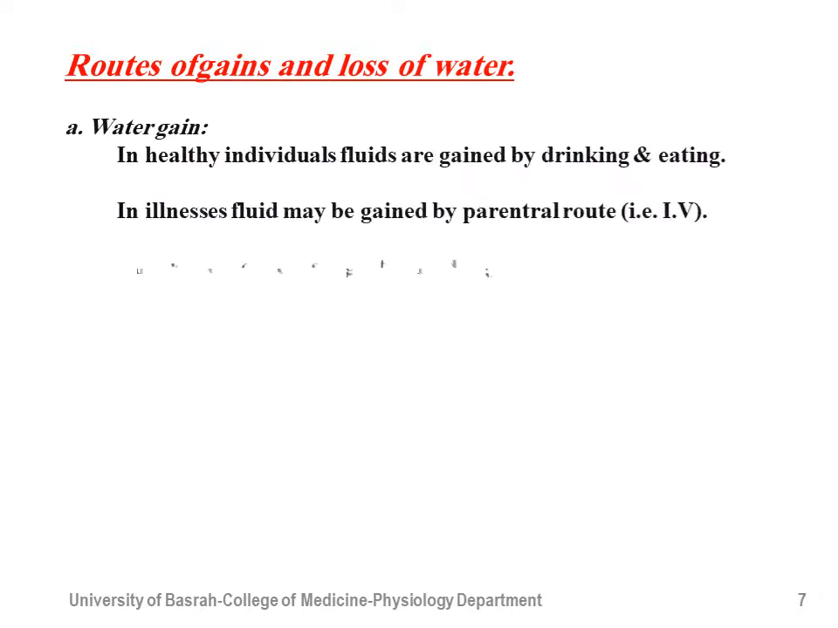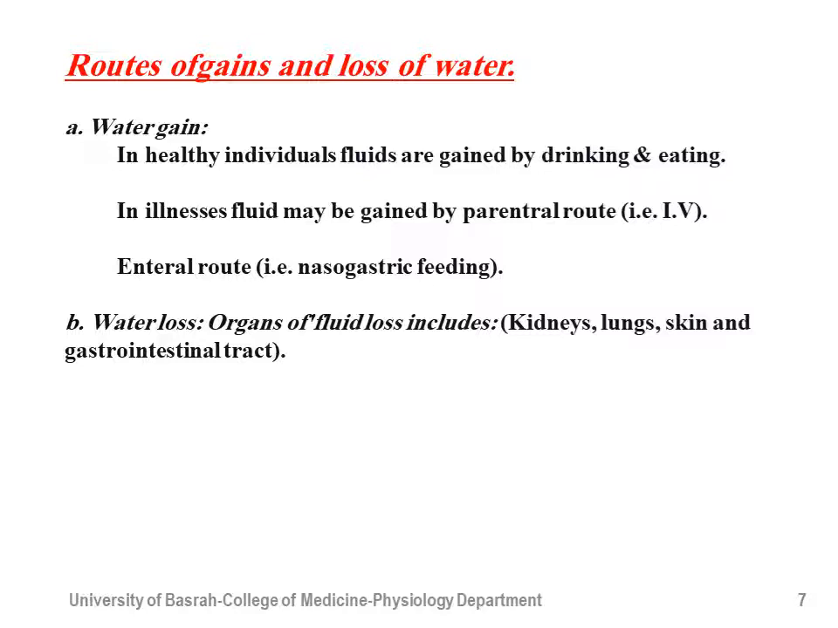The routes of gain and routes of loss of water. When we come to water gain, in a healthy, normal person, the water or fluids are gained from the oral route, from drinking and from eating. This is the normal route of water gain. If the person suffers from any illness, for example after an operation or an accident, we put them on intravenous fluid, so the source of fluid is the intravenous route. Sometimes, after an operation for example, it can be the enteral route, where we place a nasogastric tube and push the fluid through it.